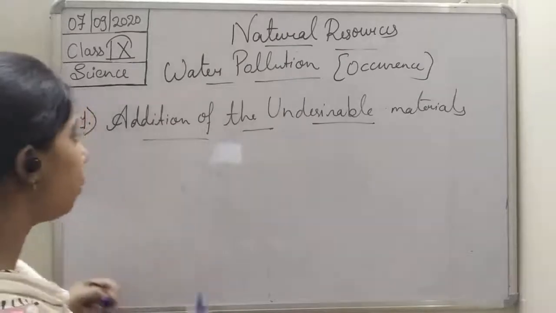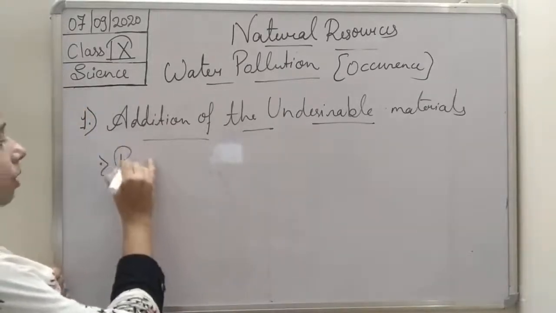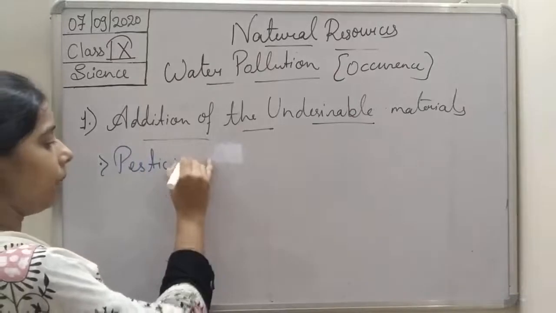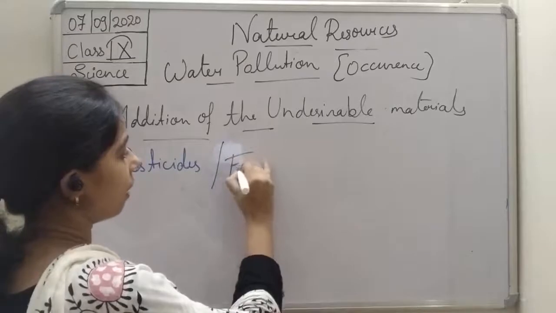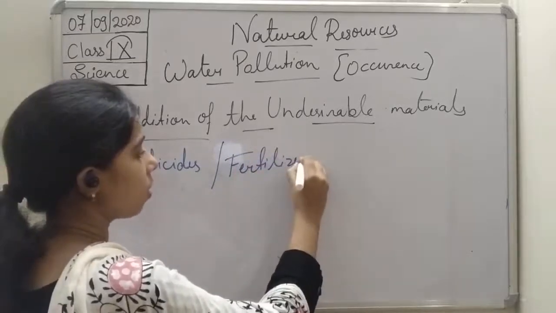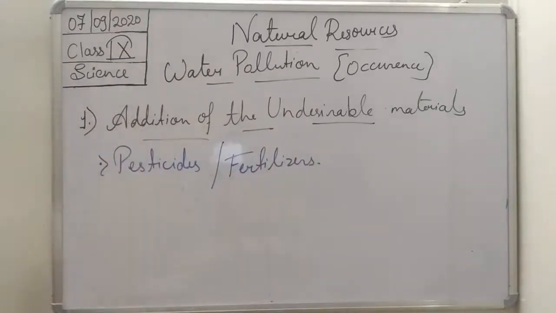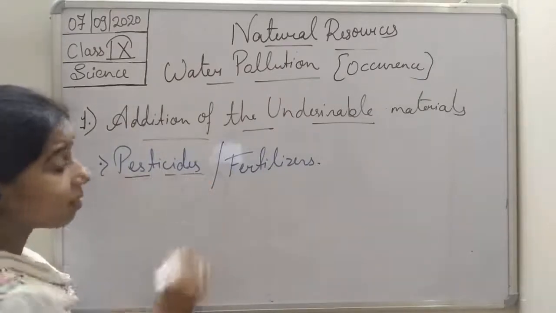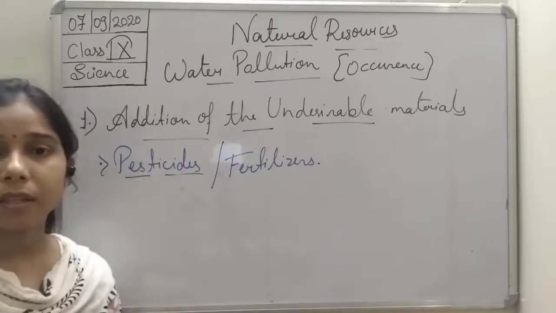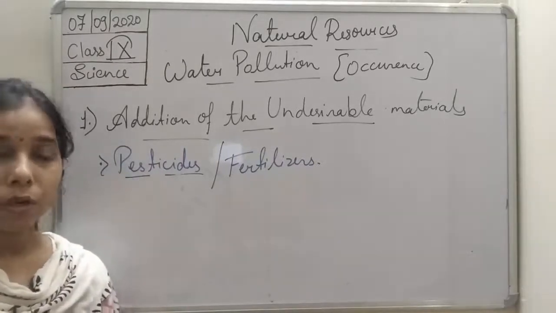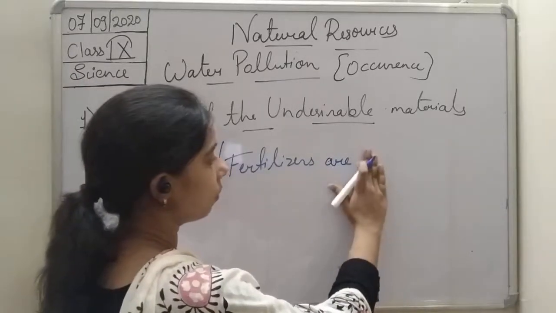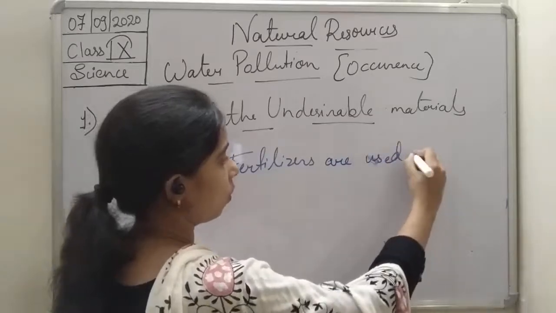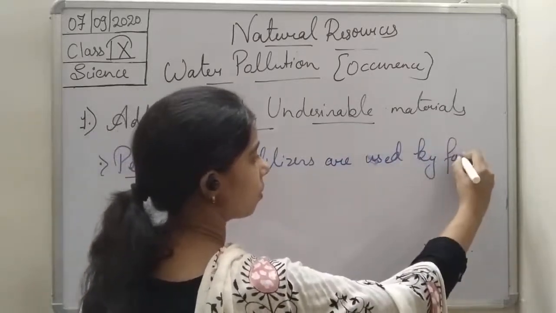If we talk about the first one, students, here itself, you see pesticides or fertilizers. Why are pesticides used, students? They are basically used to kill the pests in the crop. These two are used by farmers.